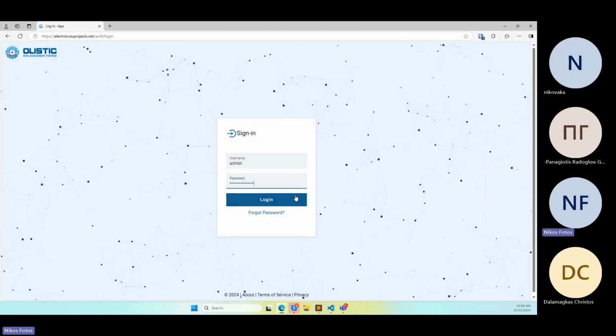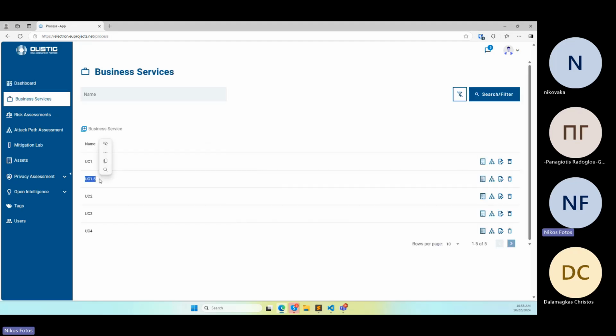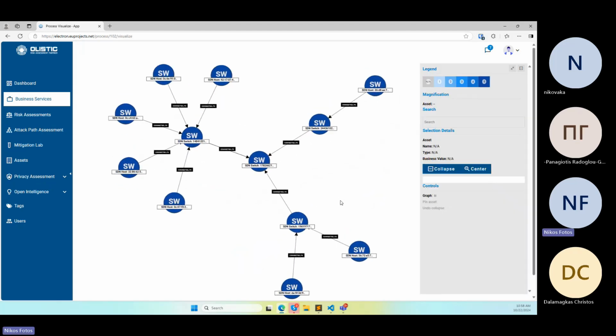Moving on to the ELECTRON ARMY, we see that 2 risk assessment reports have already been generated. But, before that, let's have a quick look at the topology, which has been synchronized with the SDN controller. In the topology, we observe that we have collected not only the SDN switches, but also the discovered hosts.